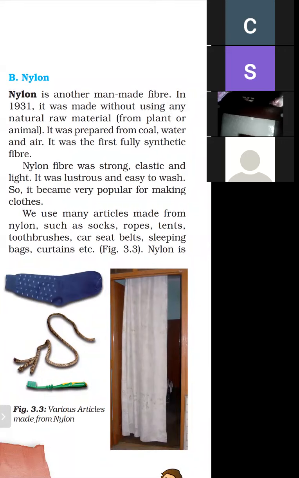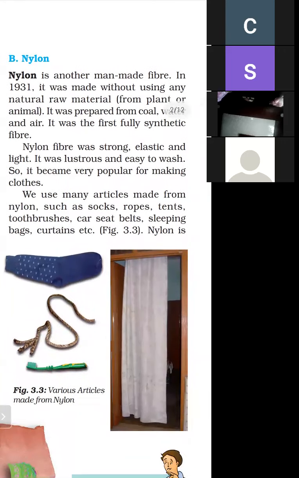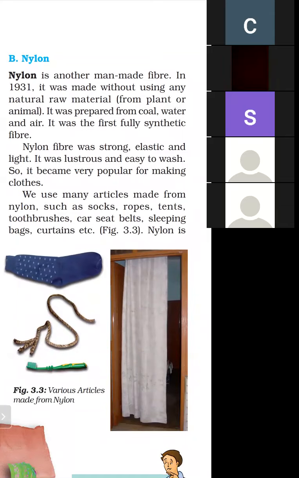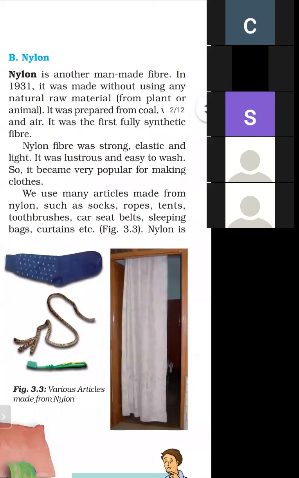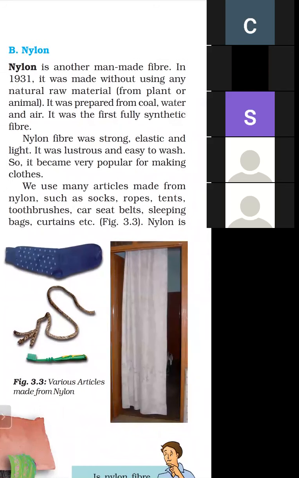And what are the characteristics of nylon? It is very strong and very elastic, just like rubber, and it is very light. It was also lustrous. Lustrous means shining. It was very lustrous and easy to wash. So it became very popular to make clothes, as it was very strong, very light, easy to wash and very shining. So this is used to make many clothes.